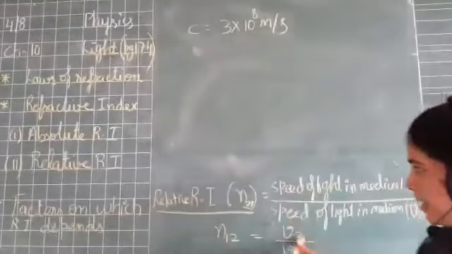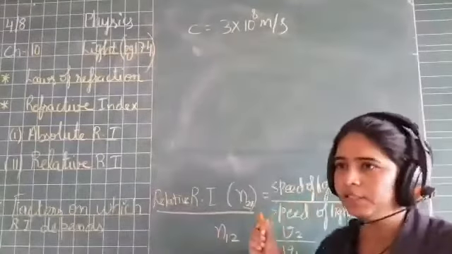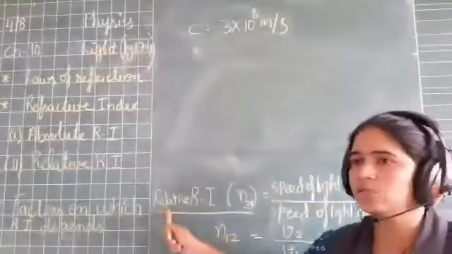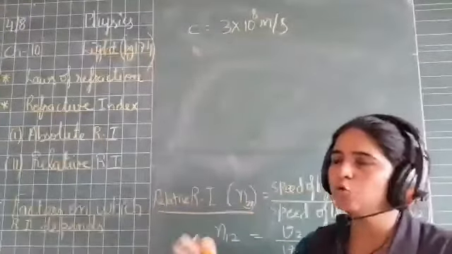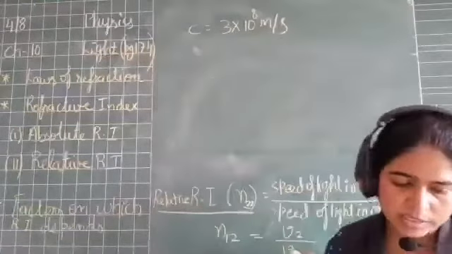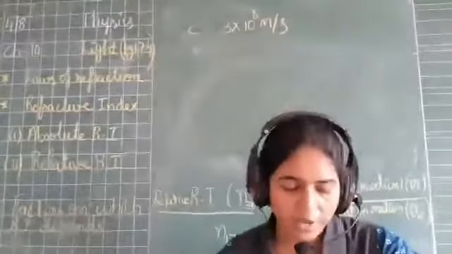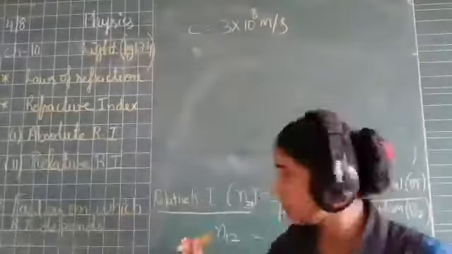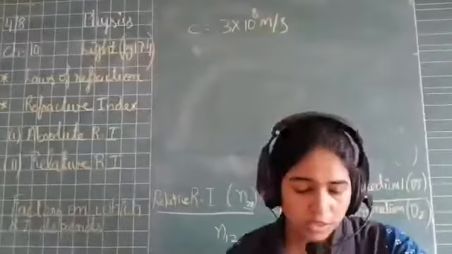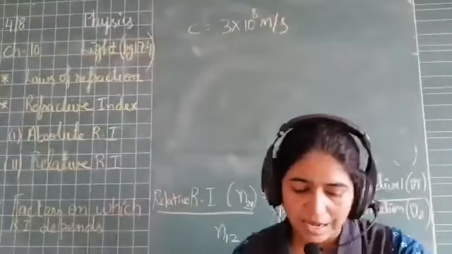So if we replace one of the media by the standard medium, that is air or vacuum, then we know its value, and that refractive index we will call the absolute refractive index. Right, children? So you can mark in your NCERTs. That is in blue font. The equation is given, 10.5 n21, which is this one, and below that one more equation is given. The formula is given again in blue font. Underline that, and underline the line below that.